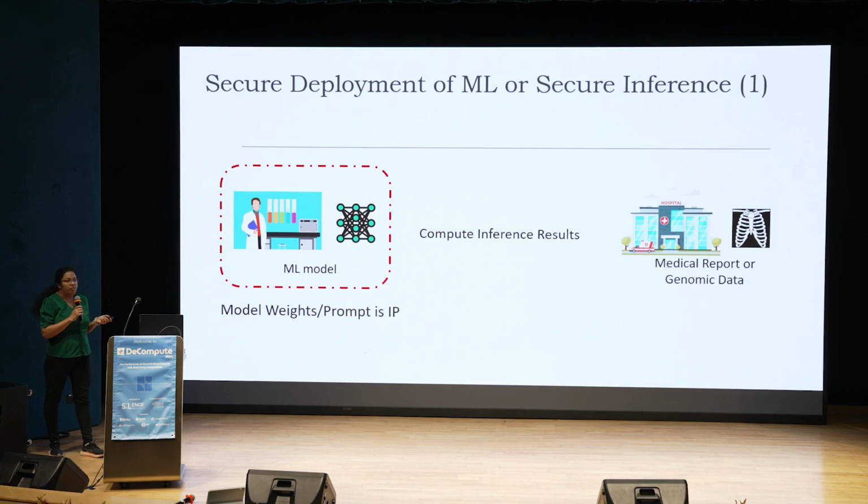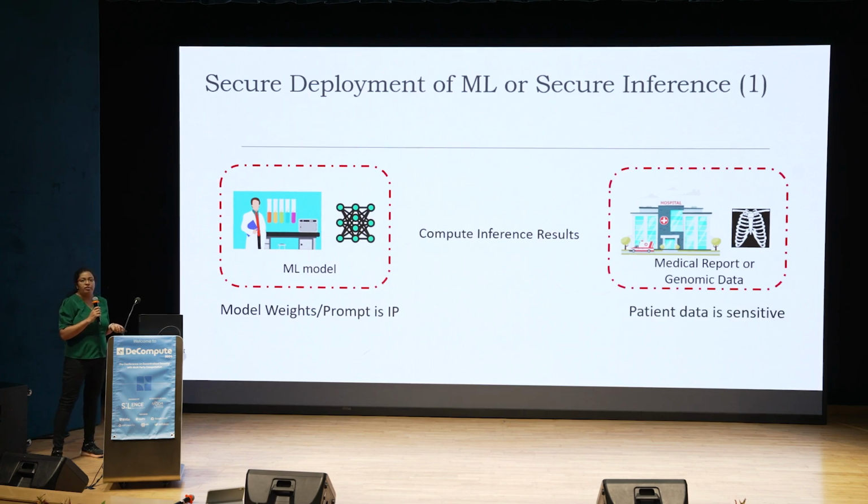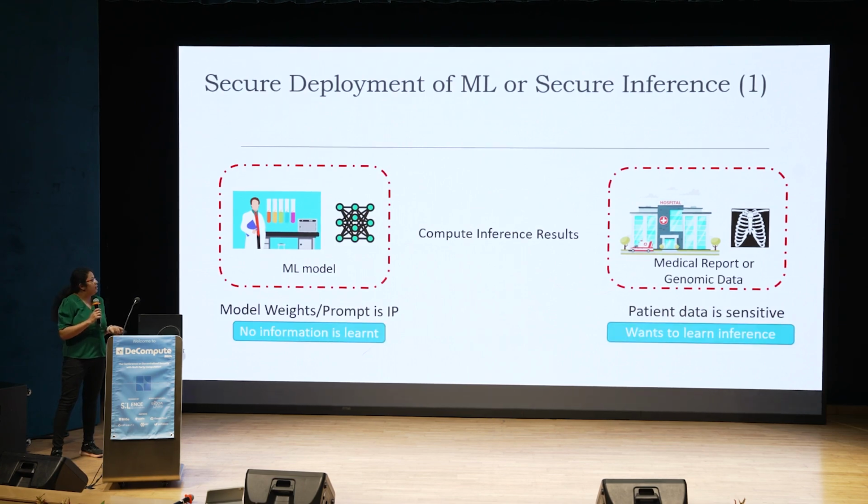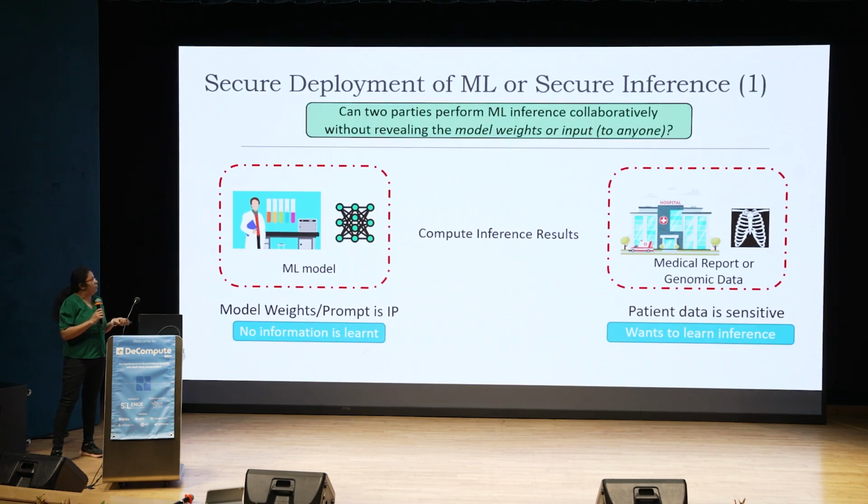On the other hand, we have a user or a model consumer with sensitive inputs. It can be a user or a hospital with private patient data, and they want to learn the inference based on their sensitive inputs. So the scenario is that you have two entities, each have their sensitive inputs, and they want to collaborate. So the question is, can these two parties do private collaboration or secure inference without revealing the model weights or the input to each other or to anyone else?